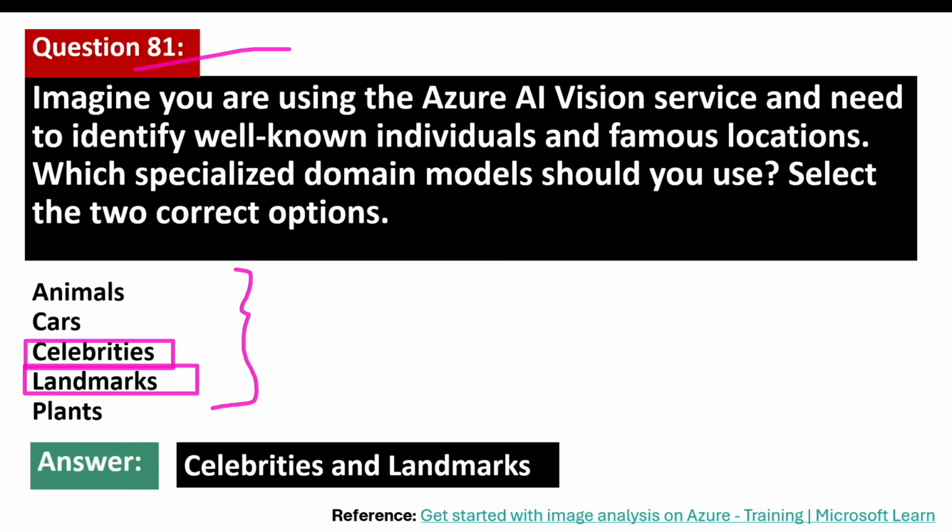The AI Vision service supports the celebrities and landmarks specialized domain models, but it does not support specialized domain models for animals, cars, or plants.